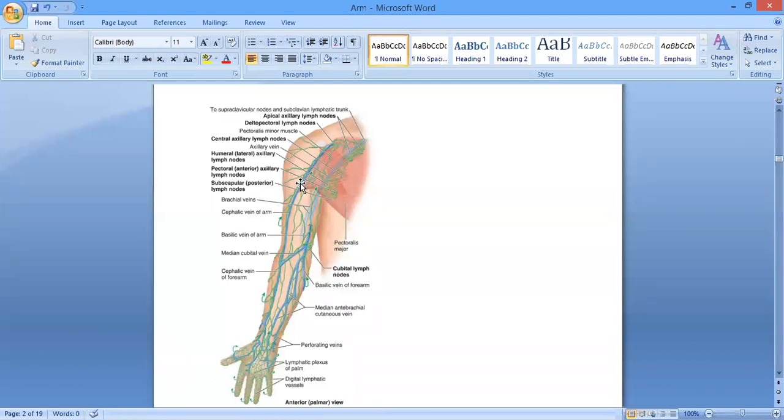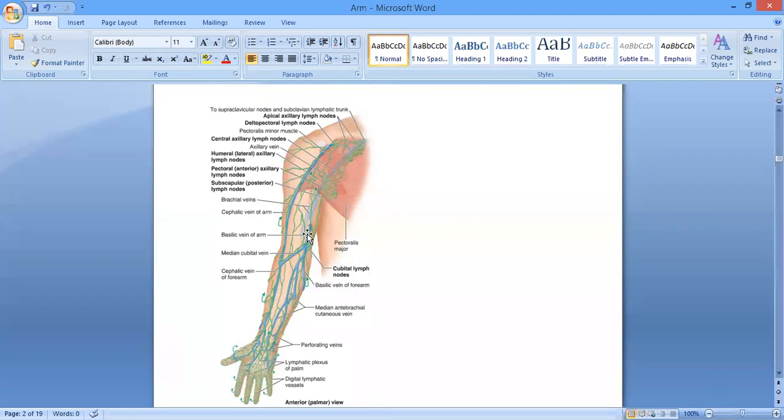So the lateral aspect is the lymphatics of the upper arm. From the lateral aspect of the upper arm, the lymphatics will travel along the course of the cephalic vein, and they are going to drain into the infraclavicular group of the lymph nodes, and from the infraclavicular group of the lymph nodes, the lymphatics are going to drain into the apical group of the lymph nodes.